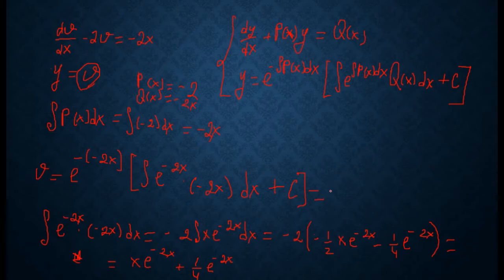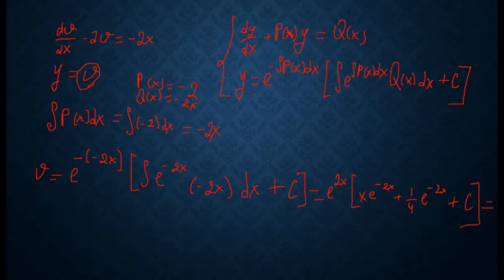So this one is equal to what? We write here e to the power 2x, and in brackets we have x e to the power minus 2x, and here will be plus 1 over 4 e to the power minus 2x, and here plus c. So okay, this one is equal to what?